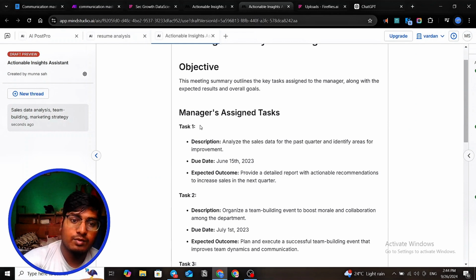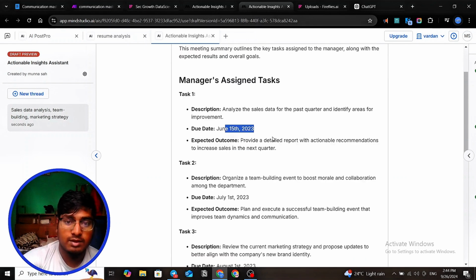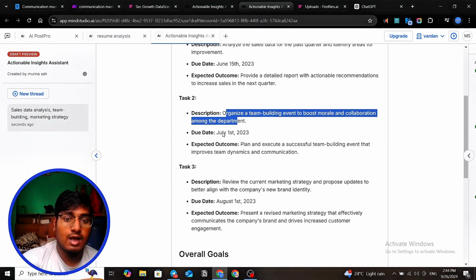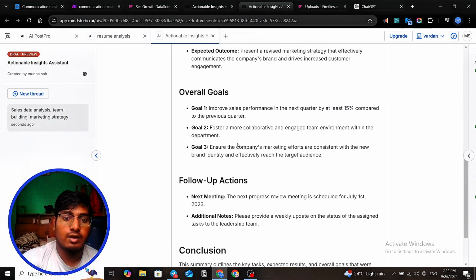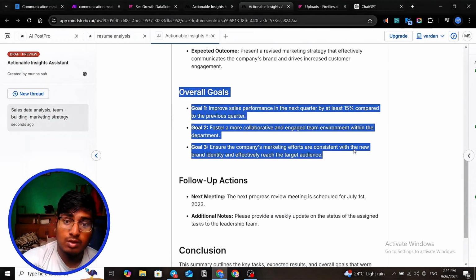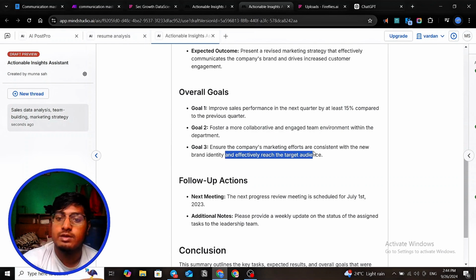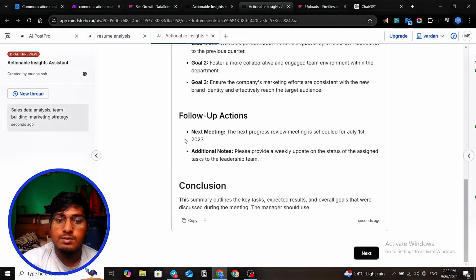Now you can see that we know what the manager needs to do. Analyze the sales data for the past quarter, the report is due on the 27th, and provide a detailed report of action. Task two is to organize the team building on July 1st. Now we have an overall goal that we have to increase 50%, engage the team, ensure the company's marketing goes constantly, and then next meeting, additional notes and conclusion.